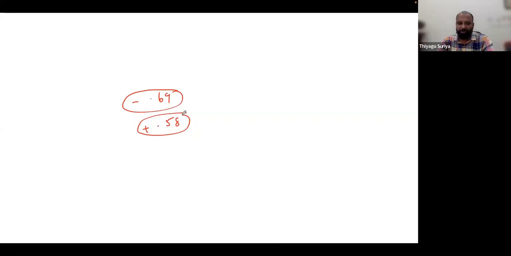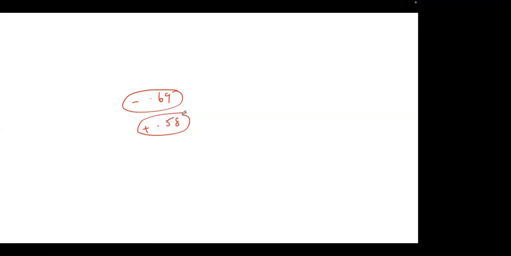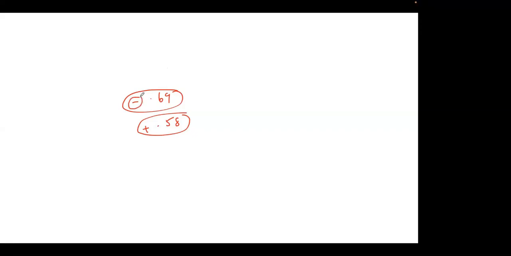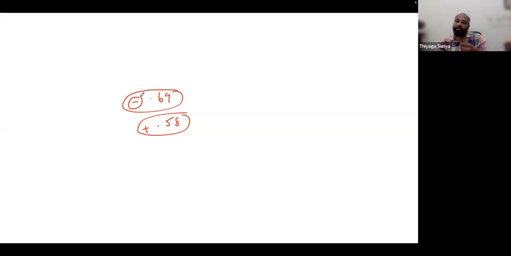I request all to come forward to give the answer. Okay, 0.69. Yeah, the answer is the minus one only. Why? Because it is a negative correlation. What is the question? I asked which correlation has more strength. I'm not asking which correlation is a good correlation, or which correlation is negative. All the correlations have values. Negative means one variable increases and the other variable decreases. Similarly, positive means both variables vary together in the same direction.